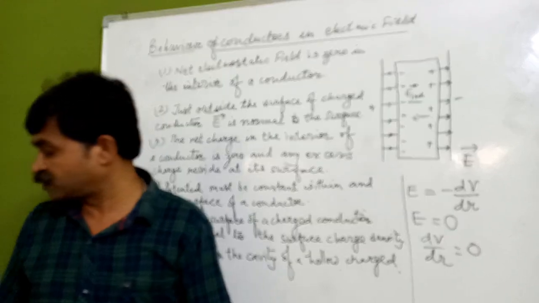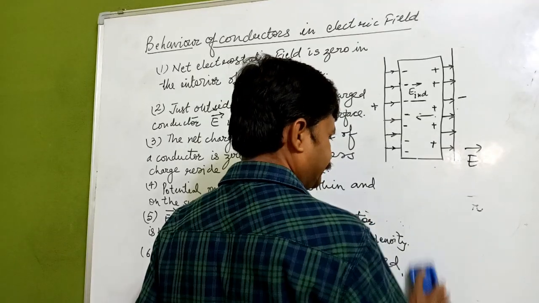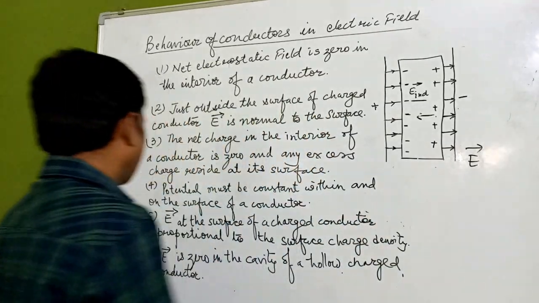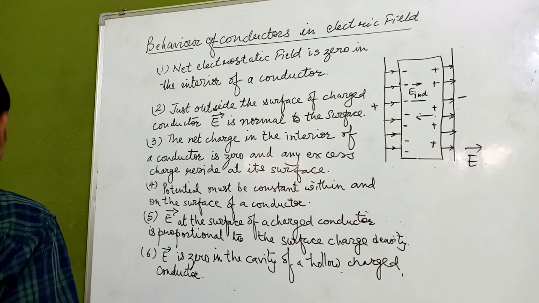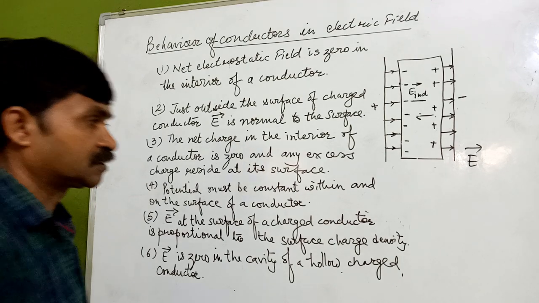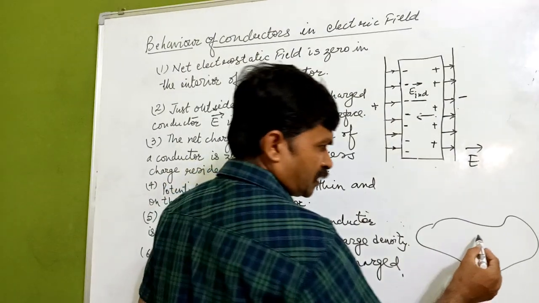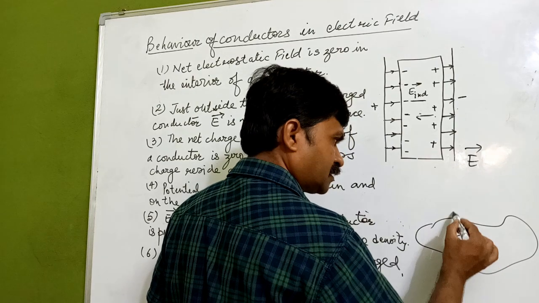Now we will move to the next point, that is, the electric field at the surface of a charged conductor is proportional to the surface charge density. Now suppose we are assuming this surface; here we are taking a surface like this.